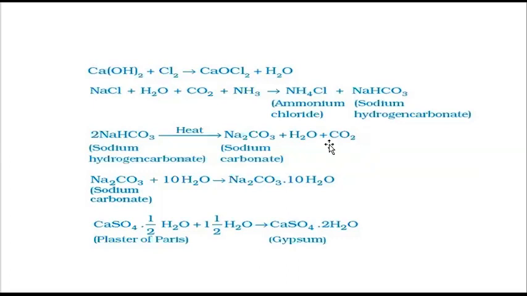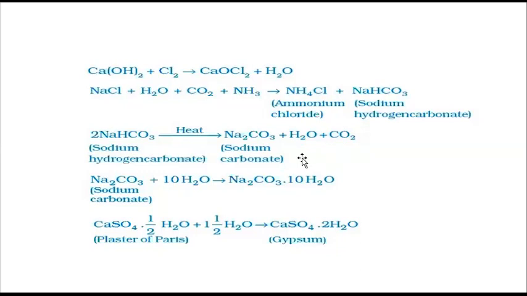It can be dhokla, it can be idli. So many things are spongy and very soft, and this is the reason why they become soft and spongy. This is all due to the addition of baking soda, because when you heat it, it liberates carbon dioxide, which makes that edible item spongy and fluffy.